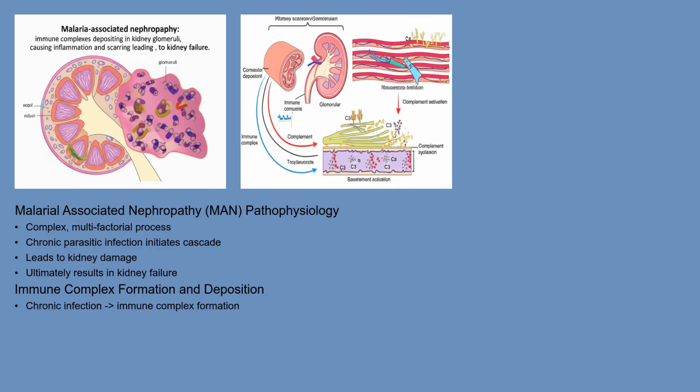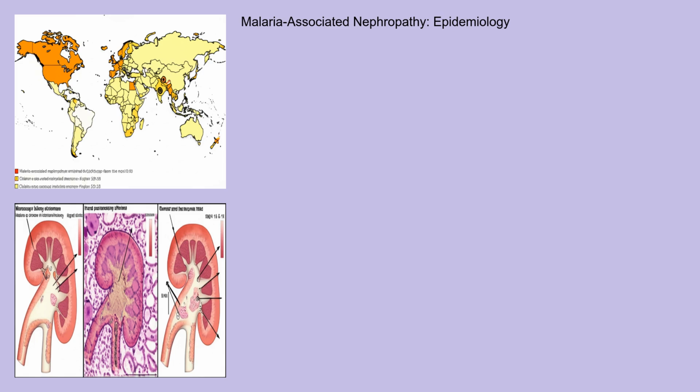Complement activation, part of the innate immune system, further amplifies the inflammatory response, contributing to kidney damage and scarring. Over time, this progressive glomerular injury leads to proteinuria, the presence of excessive protein in the urine, and ultimately, kidney failure.